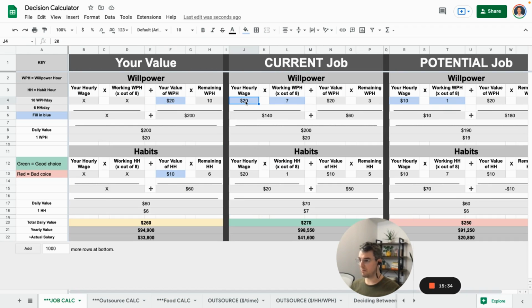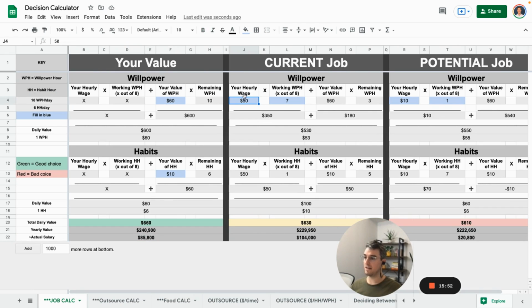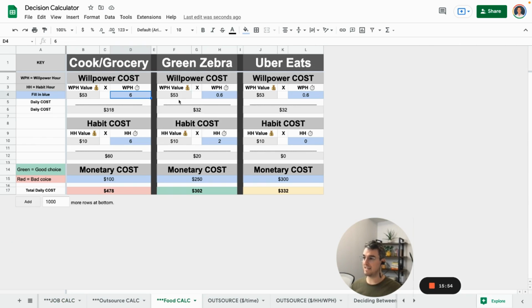But let's say you're making $50 an hour. Let's say you value your willpower at 60, whatever it is. You come over here. Okay, this is the best choice monetarily for you. Because your cost, if you're spending 6 willpower hours that you value and are valued at 50 or 60, then this becomes a lot more expensive to spend on something like groceries. As you can see, the total daily cost, or weekly cost in this case, or whatever it might be, is more expensive. Okay, so this is a much better option. And same thing over here is a better option than that.